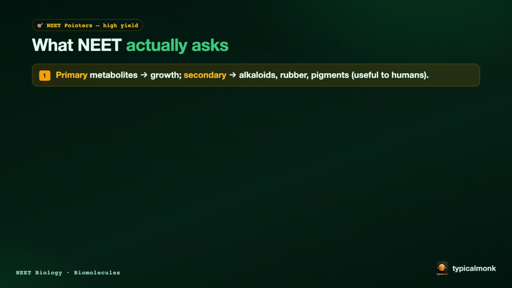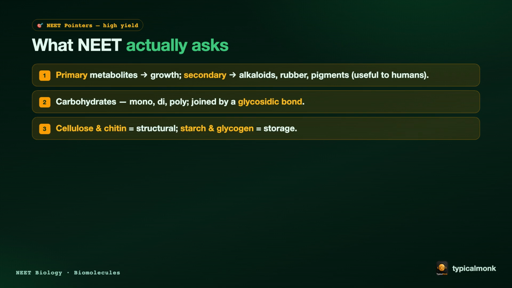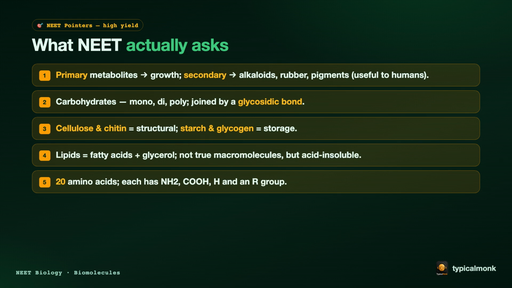Now, the high-yield pointers. The facts that NEET turns into questions. 1. Primary metabolites for growth, secondary, alkaloids, rubber, pigments, useful to humans. 2. Carbohydrates, mono, di, poly, joined by a glycosidic bond. 3. Cellulose and chitin are structural, starch and glycogen are storage. 4. Lipids are fatty acids and glycerol, not true macromolecules but acid-insoluble. 5. 20 amino acids, each has an amino group, a carboxyl group, an H and an R group.